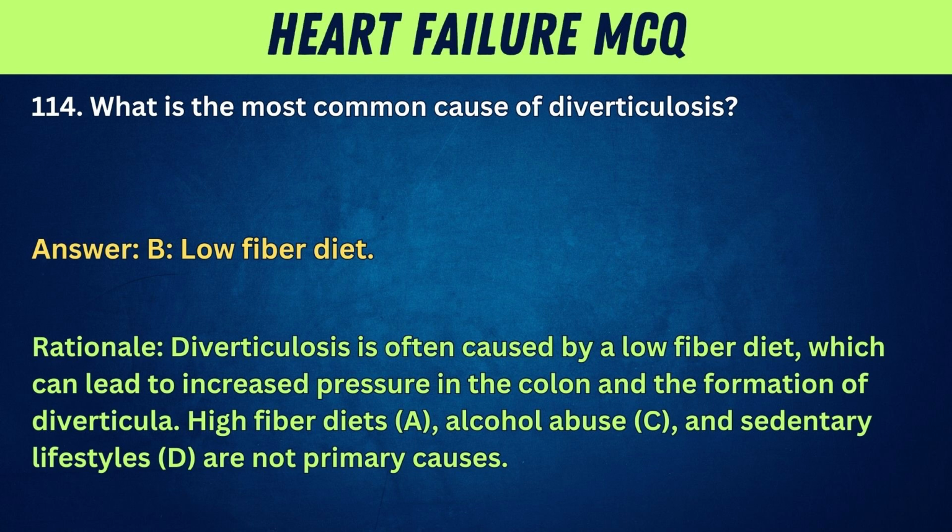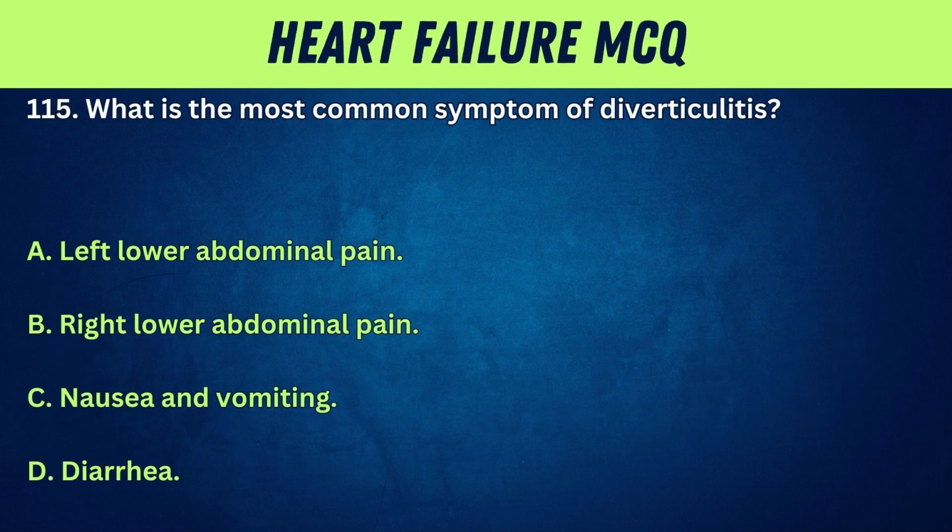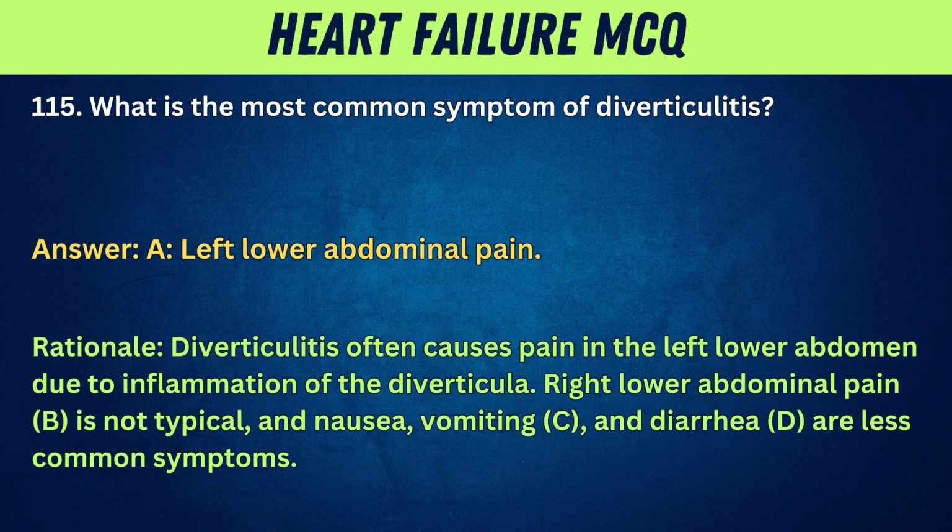High-fiber diets, A, alcohol abuse, C, and sedentary lifestyles, D, are not primary causes. 115. What is the most common symptom of diverticulitis? A. Left lower abdominal pain. B. Right lower abdominal pain. C. Nausea and vomiting. D. Diarrhea. Answer: A. Left lower abdominal pain.